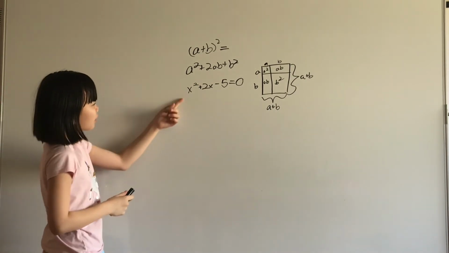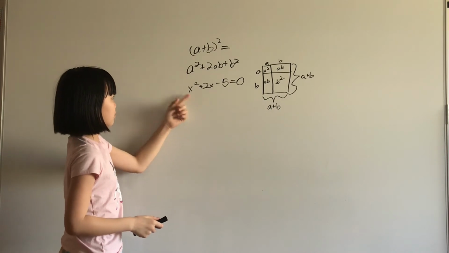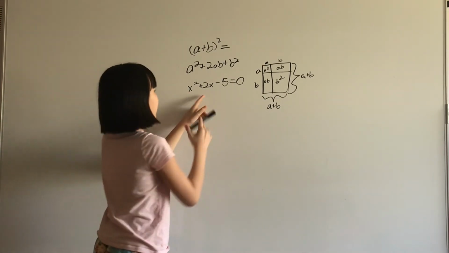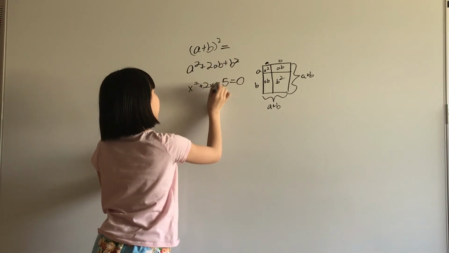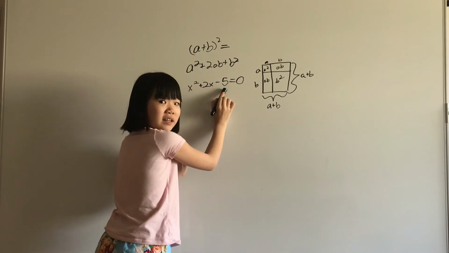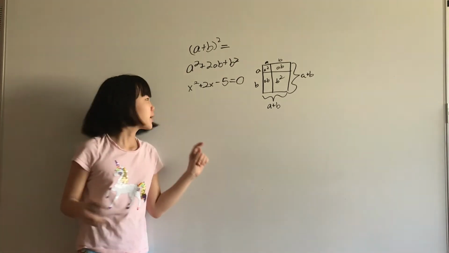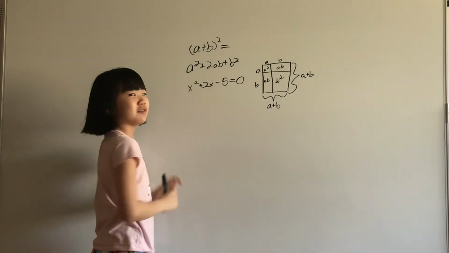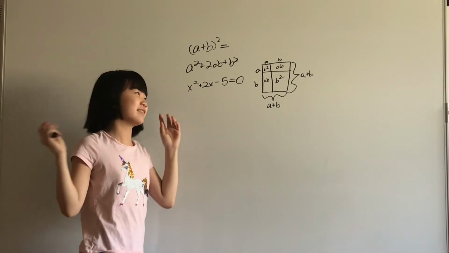So how are we going to use this here? Because a could be x, because a squared is equal to x squared. And then since a is x, 2xb is equal to 2x, and b is 1. But this is not 1. It's negative 5. What do we do? We add 1 and we subtract 1. What does that do? Nothing, because plus 1 minus 1 is equal to 0.